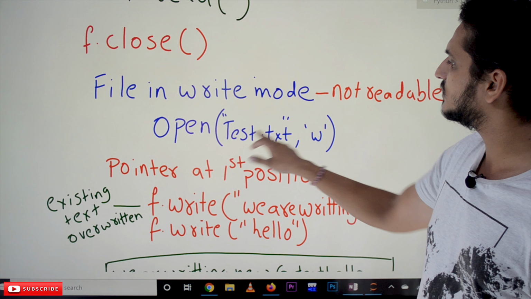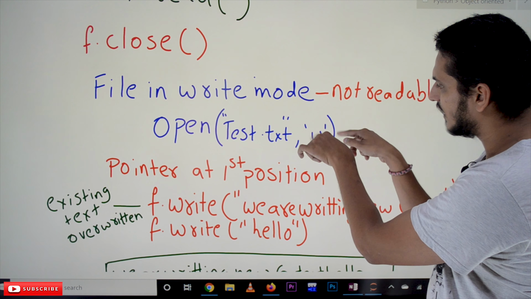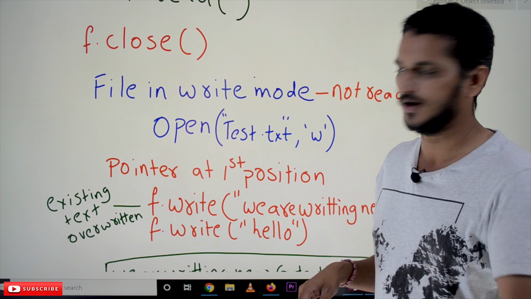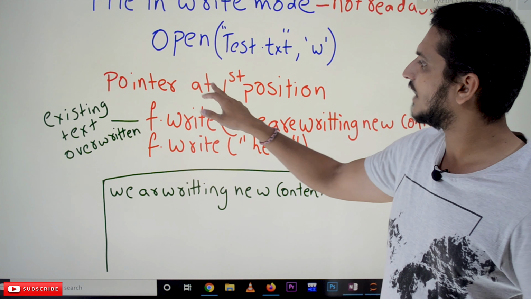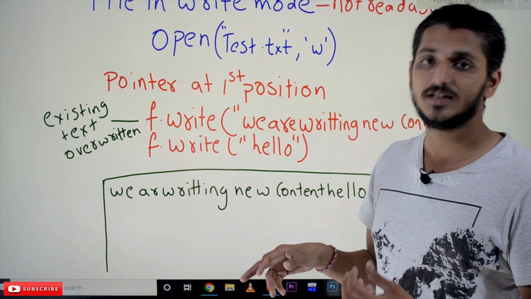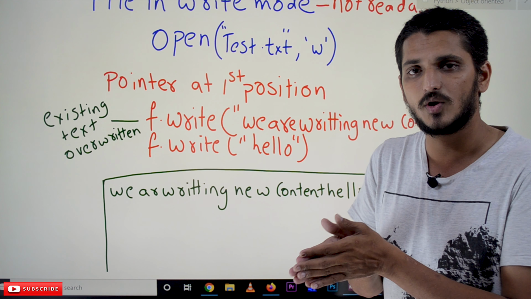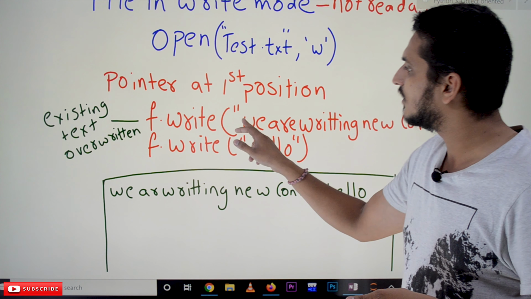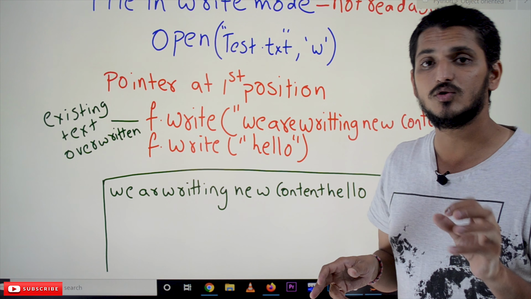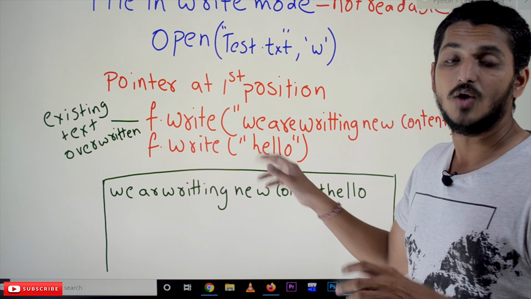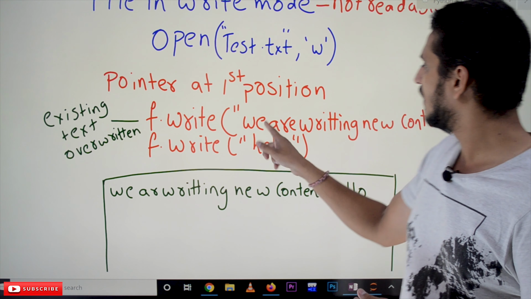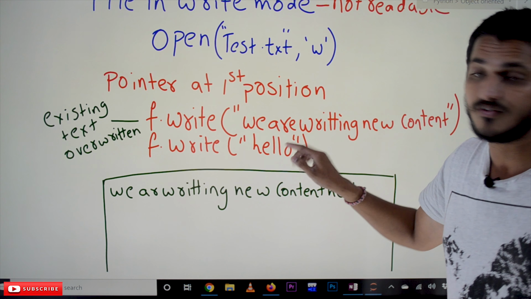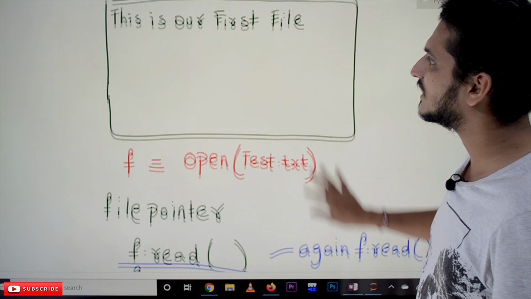So open('test.txt', 'w'): if you write W in the quotations, it will open in the write mode. Whenever we open the file in the write mode, where is the file pointer? The file pointer will be at the starting position. So f.write(): one important thing we have to understand here. We are writing new content. This is the content we are attaching to the existing file.